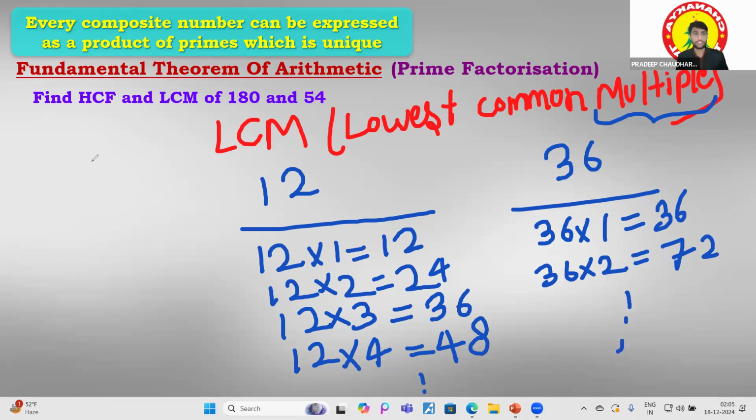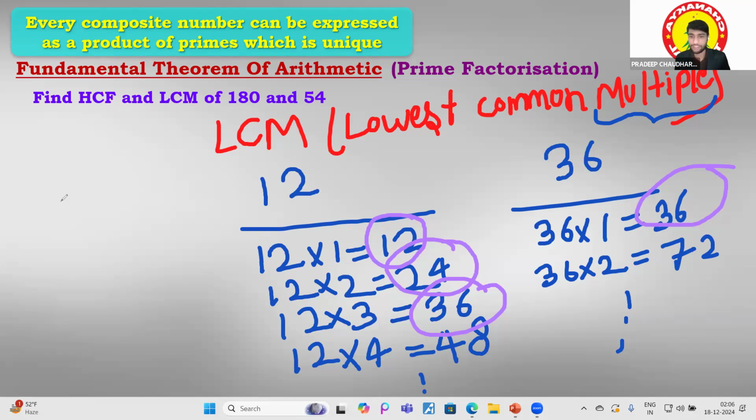Now let's see which is common between them. Is the 12 common? No, 12 is not common. Is the 24 common? No, 24 is not common. Is the 36 common? Yes, 36 is common. Is it the lowest? Yes, it is the lowest. So that's why the LCM is 36. So we have found the LCM of this.